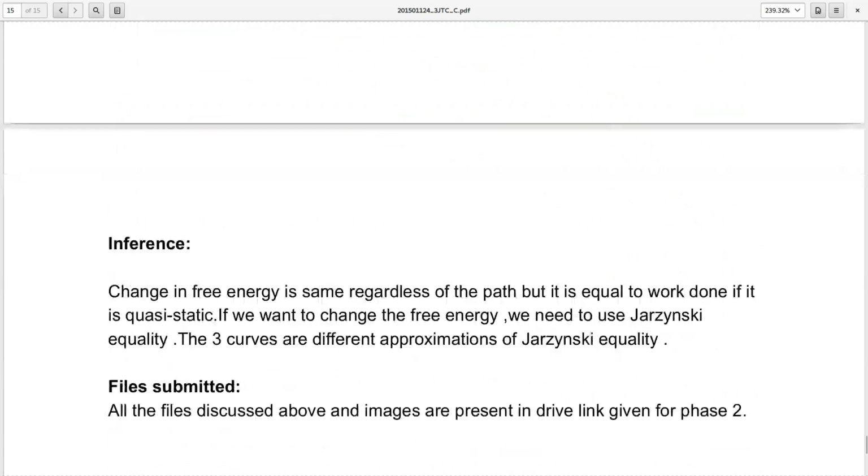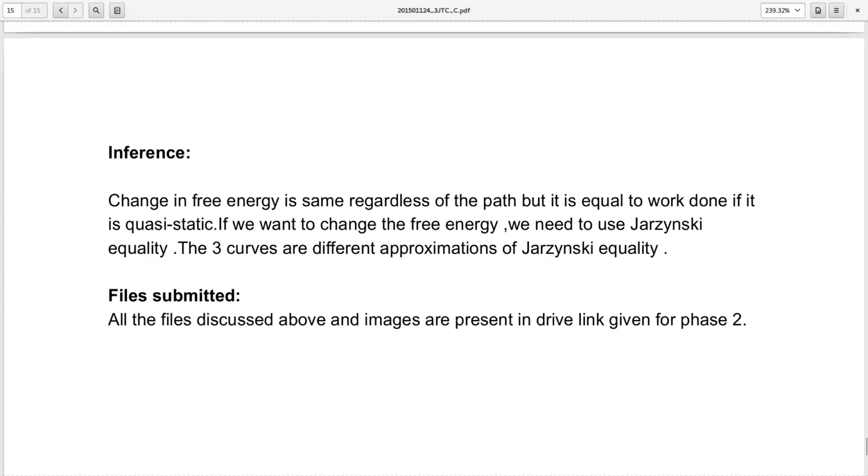As it can be seen, variations are observed. The inference: the change in free energy is the same regardless of the path, but it is equal to the work done only if it is quasi-static. If we want to find the change in free energy, we need to use the Jarzynski equality. The three curves are different approximations of the Jarzynski equality.